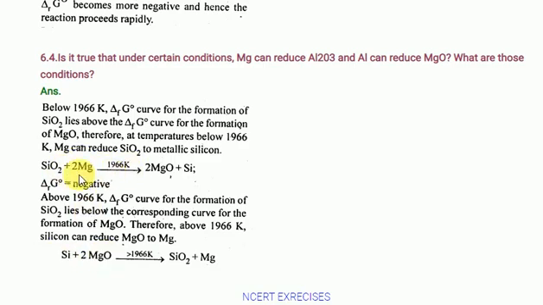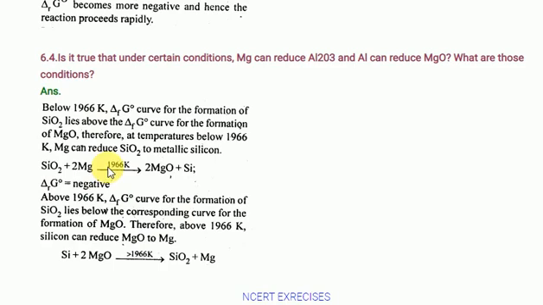Why does this happen? At below this temperature, magnesium oxide is more stable. Above this temperature, the magnesium oxide is unstable. That's the reason this happens. One point: at what temperature something is stable or unstable is explained by the Ellingham diagram only. The Ellingham diagram and Gibbs free energy explain this concept. Okay students, don't be confused here.